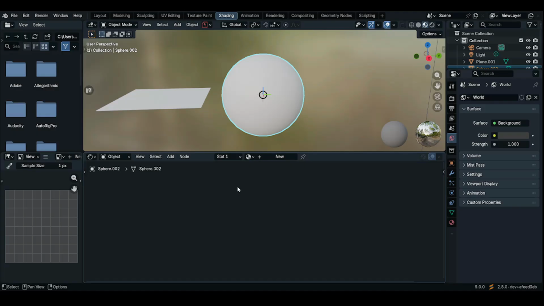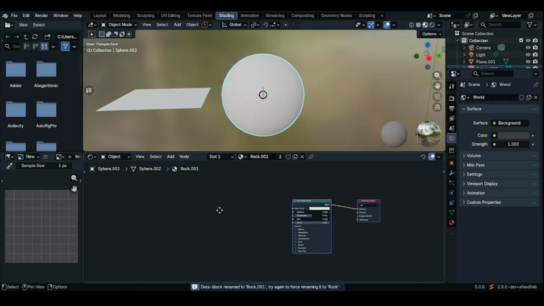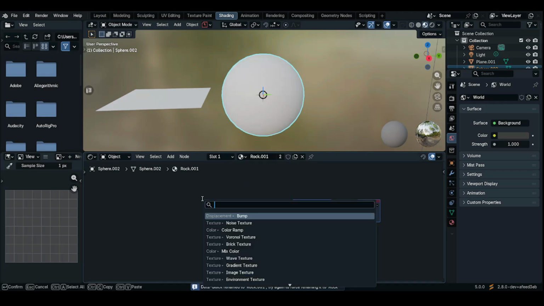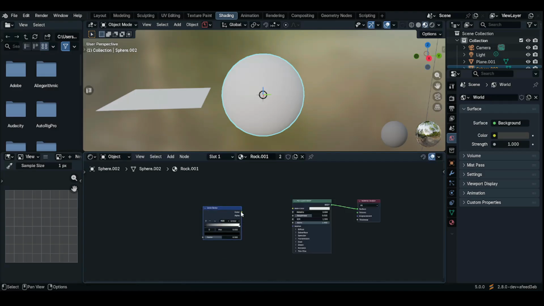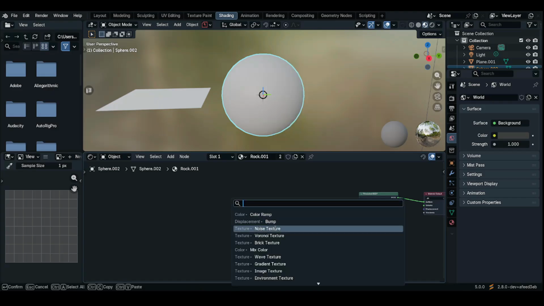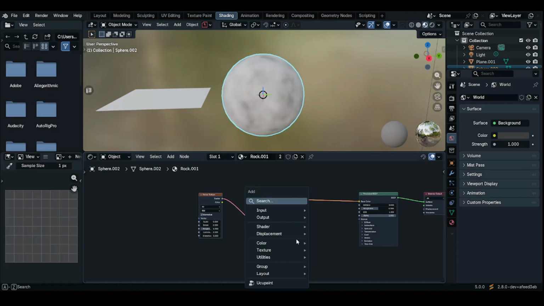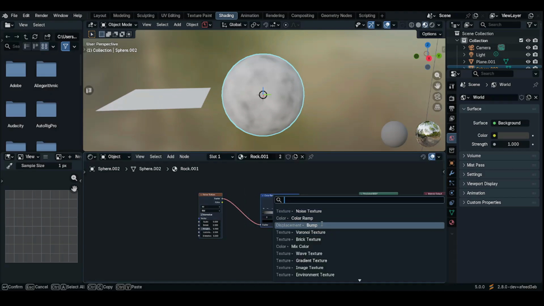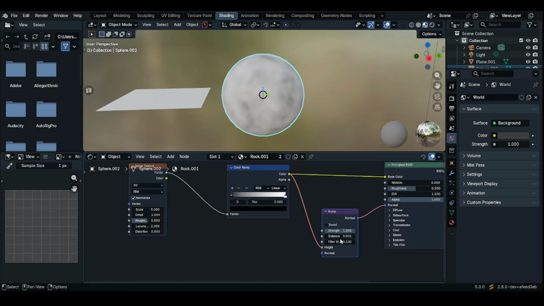The last material I'm gonna create for the day is a rock. So let's start. Click on new, rename it to rock. Press Shift A and add in a ColorRamp. Connect it to the principled BSDF. Shift A, add a noise texture. Connect it to the ColorRamp. Shift A again, and then add a bump. Connect the ColorRamp to the height, and then the normal to the normal of the principled BSDF.